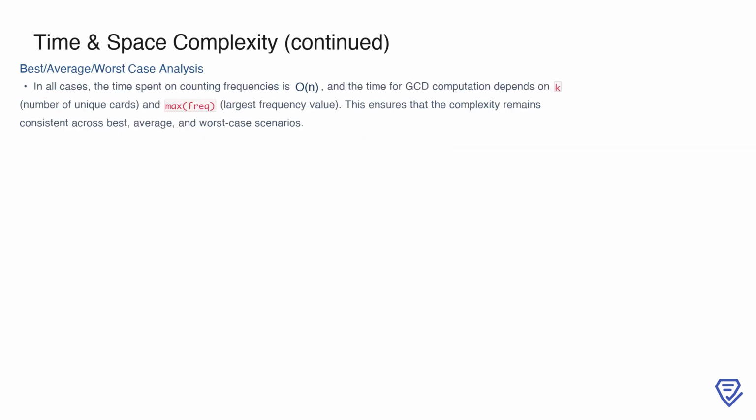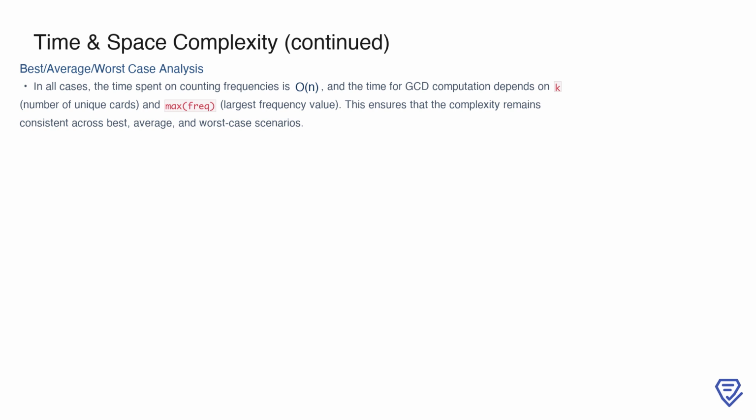Finally, let's evaluate the time complexity across best, average, and worst-case scenarios. In all cases, we spend O(n) time counting frequencies, as each card in the deck is visited once. The time spent on GCD computation depends on k, the number of unique cards, and max frequency, the largest frequency value. However, these factors do not change the asymptotic complexity, which remains consistent across all scenarios.